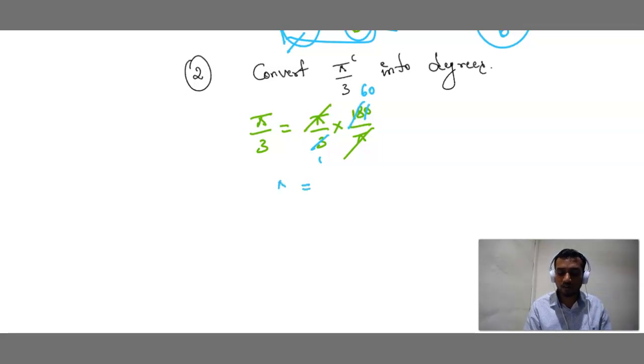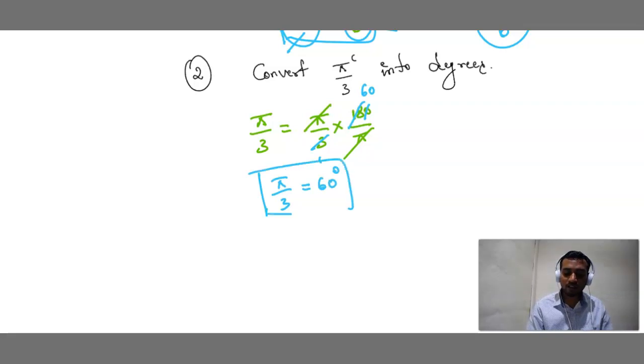So what is the answer? Pi by 3 is equal to 60 degrees. I hope the concept is clear, how to convert degrees into radians and radians into degrees. Done? Any doubts? Good. Now, one small basic concept, children.